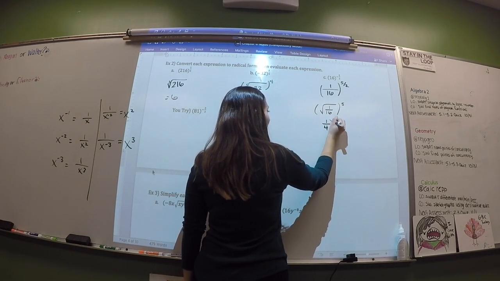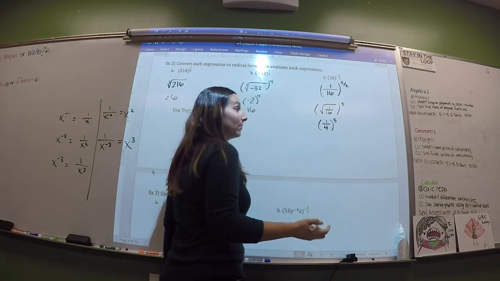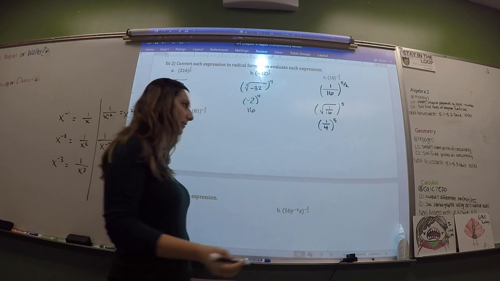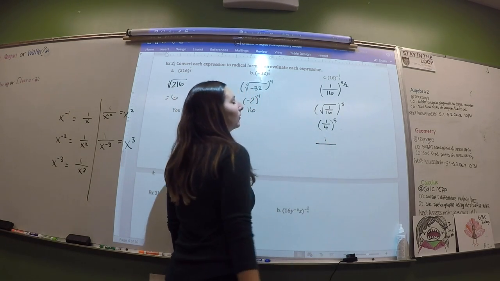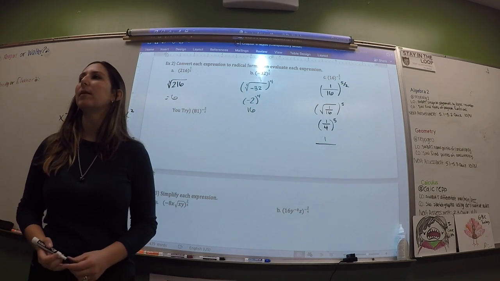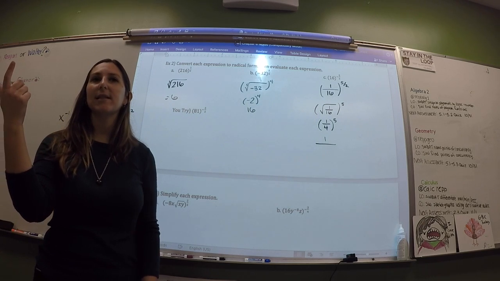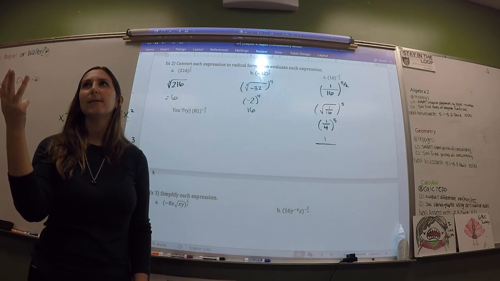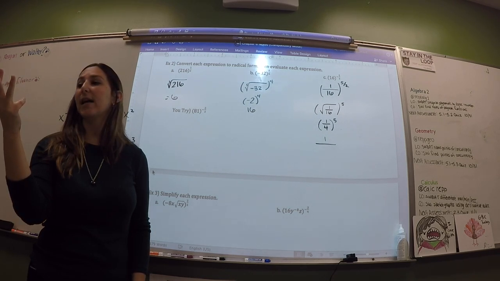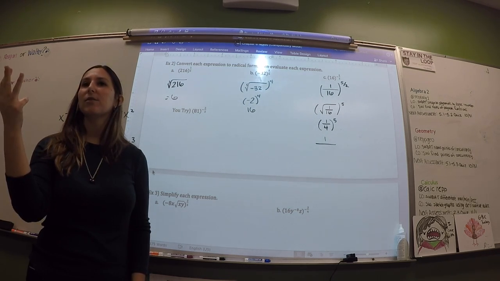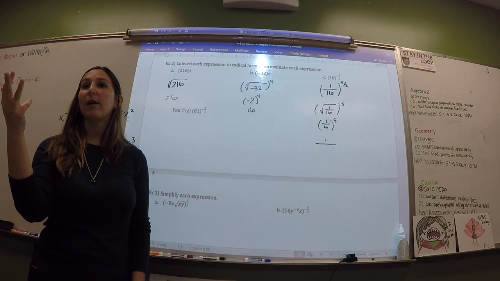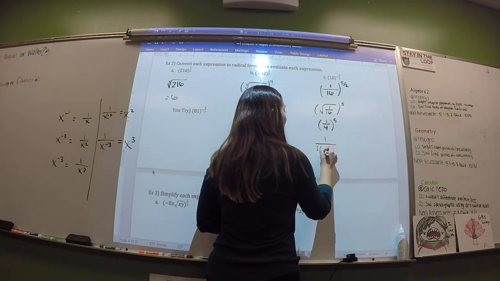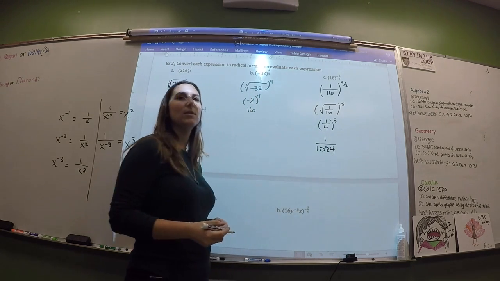But now we need to raise that to the 5th power. So 1 to the 5th power is 1. 4 to the 5th power: 2 4s is 16, another 4 is 64, then we got 256, and then you're just doubling it. So 256 doubled is 512. Doubled again is 1024. How do you do that in your head?